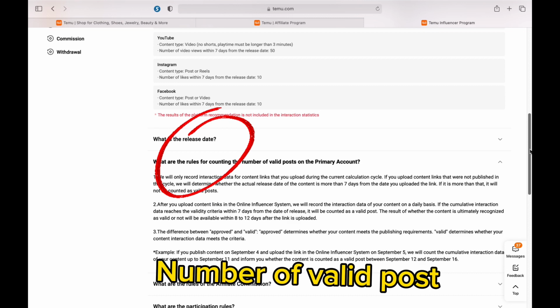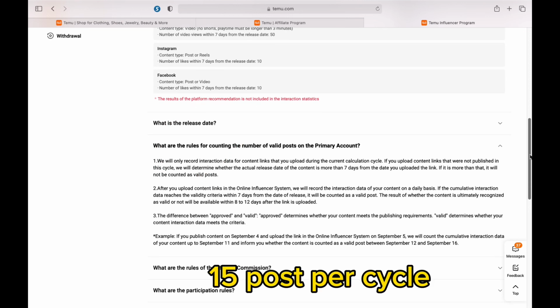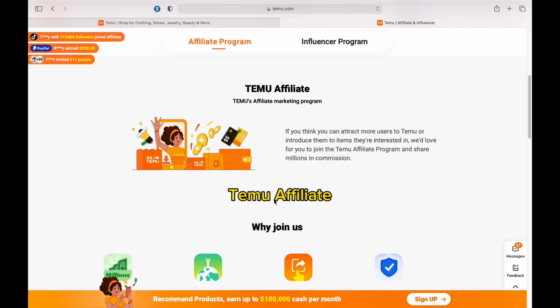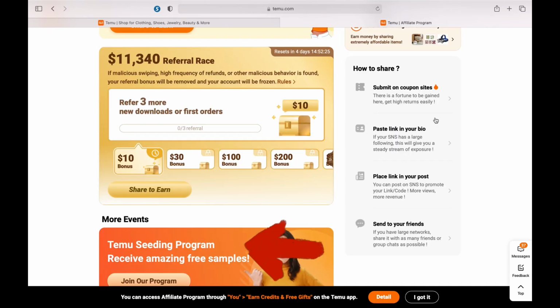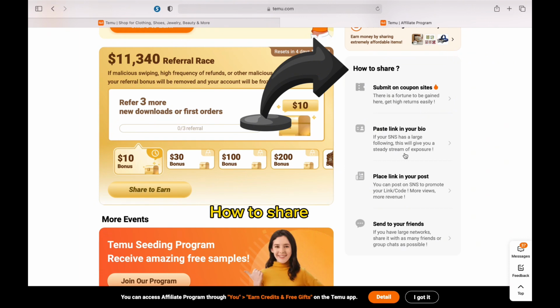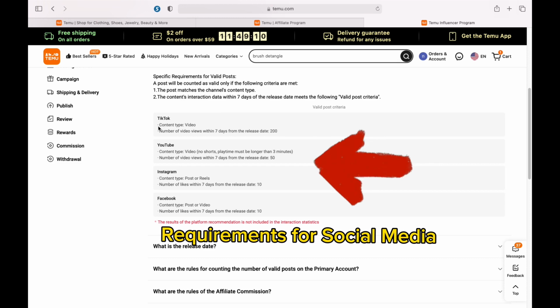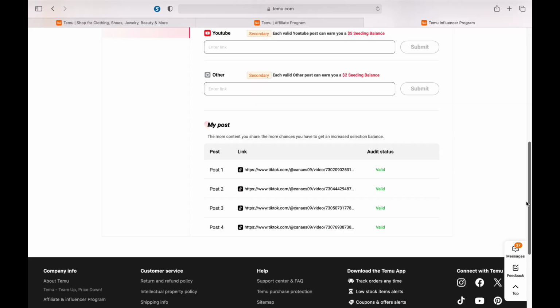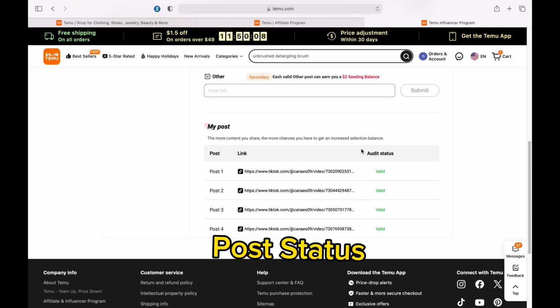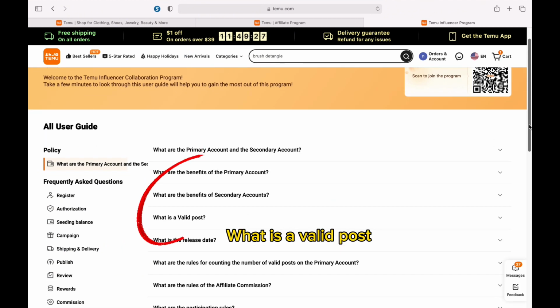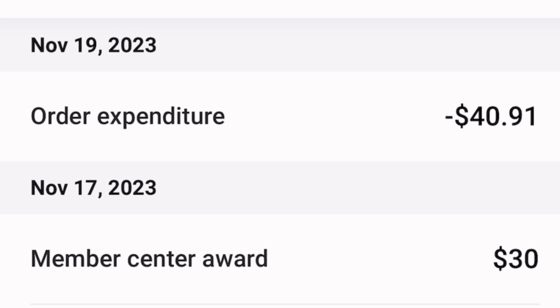The seeding balance can be used to participate in product campaigns, which require a minimum of $30. With online campaigns, you don't require seeding balance. To maximize your earnings, make sure to read the requirements for each social media platform and create content that meets the standards. To check your post status on Temu, simply go to your Temu app and look for the status section. You'll know whether your post is valid or not. Remember, a valid post must meet the criteria within the specified time frame, and the seeding balance will be awarded